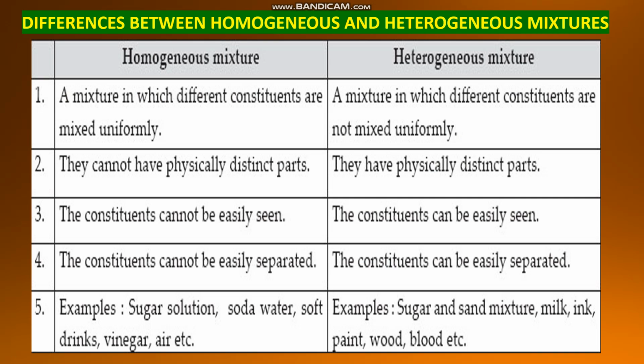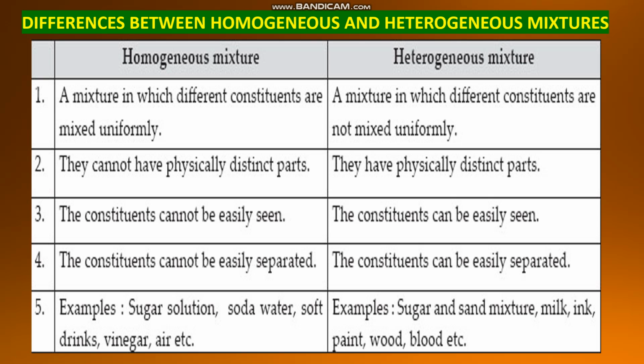Now we can take the example of homogeneous mixture. Sugar solution is a homogeneous mixture. Soda water. What is soda water? Carbon dioxide dissolved in water. And soft drinks. Vinegar. Vinegar is a mixture of acetic acid in water. Air. Air is a mixture of many gases. These are all uniformly mixed. So these all are homogeneous mixtures. What are heterogeneous mixtures examples? Sugar and sand mixture, milk, ink, paint, wood, blood, etc.